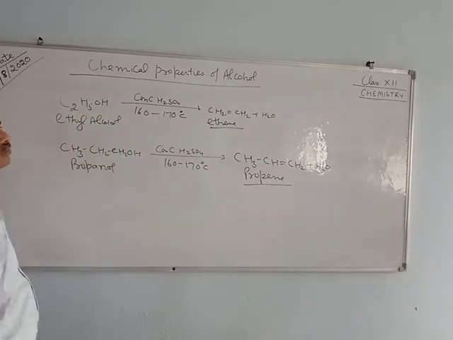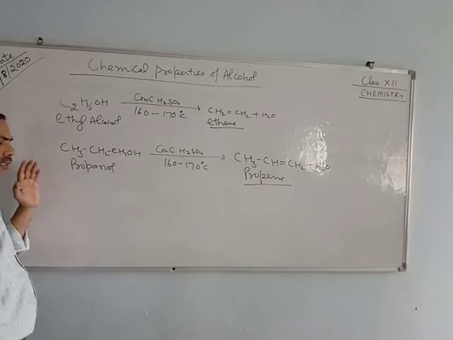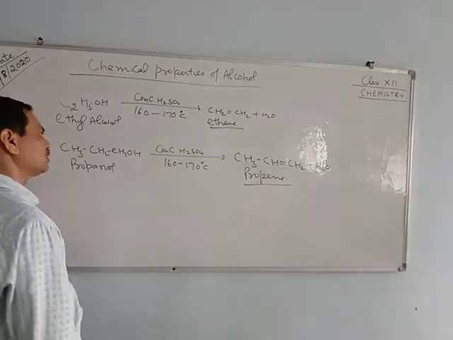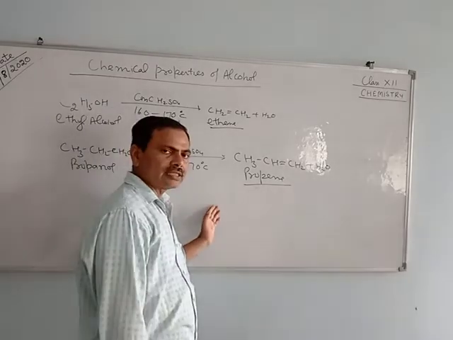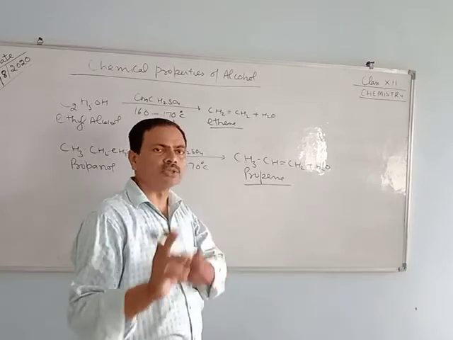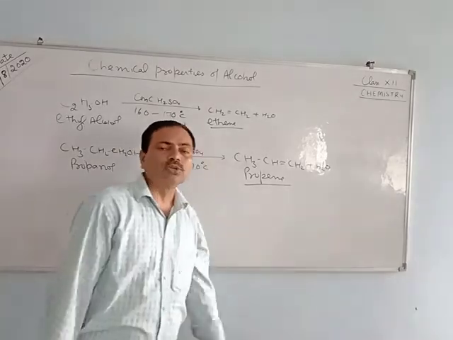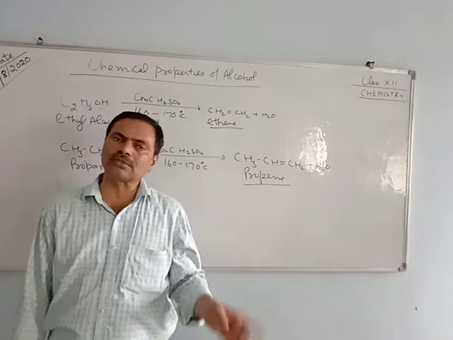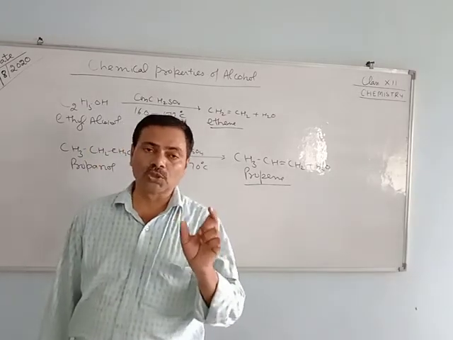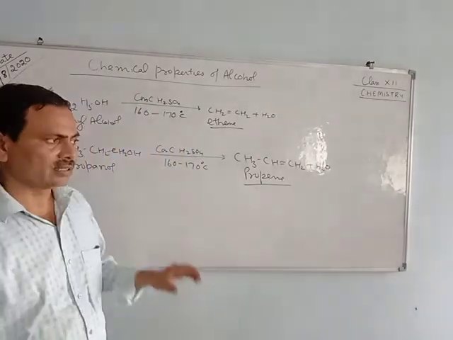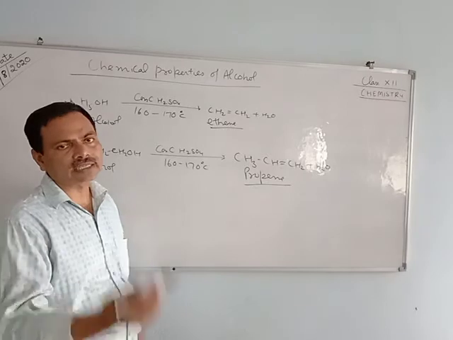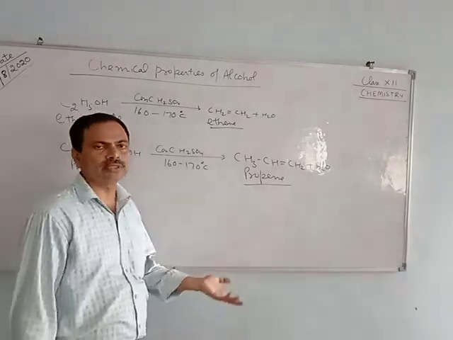In the same way, when 1-butanol is dehydrated in this condition, we get a mixture of 1-butene and 2-butene. But 2-butene is more stable, a highly substituted alkene. That is why the major product will be 2-butene.